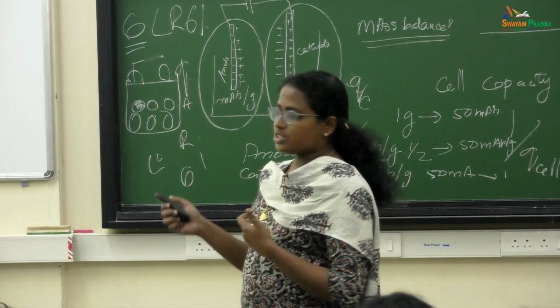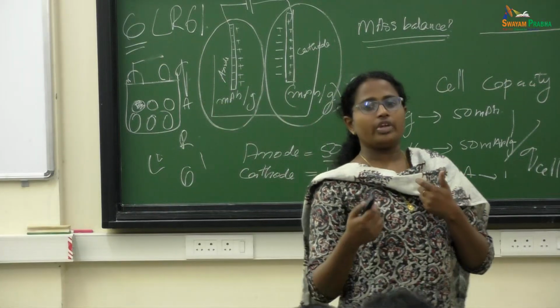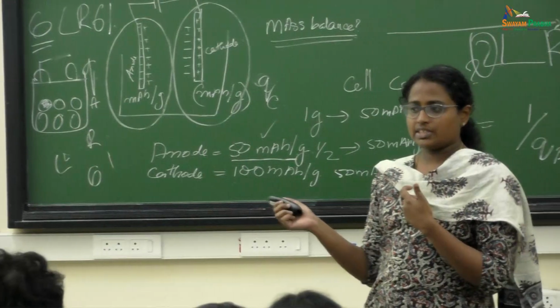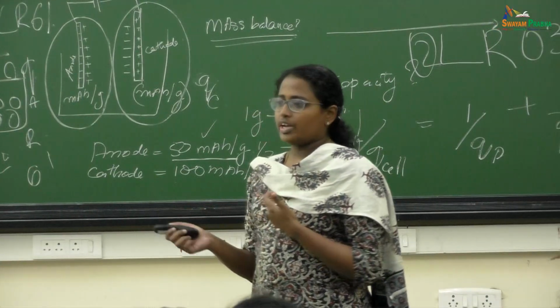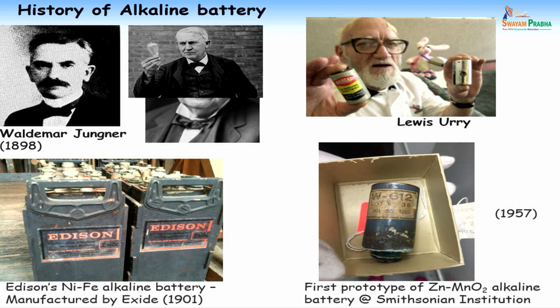Urey is the first one who produced and commercialized it through Union Carbide Eveready, and it is called Energizer. These batteries are called Energizer. This is the first prototype he made. It is in the Smithsonian Institution. It is like a research lab, and in the US you can see all sorts of things, even Edison's bulb. So this prototype is the first one he did.